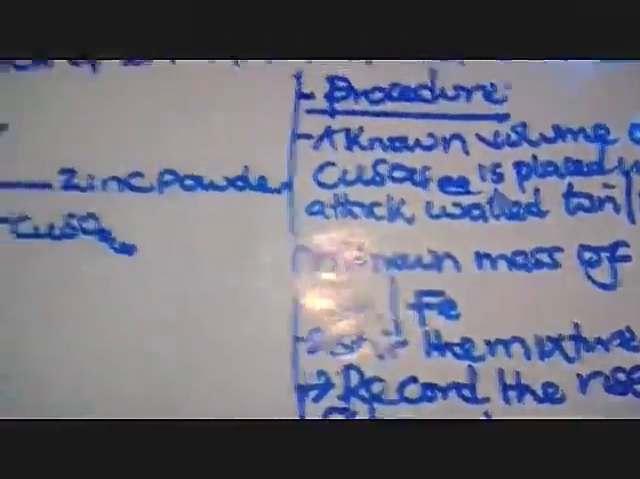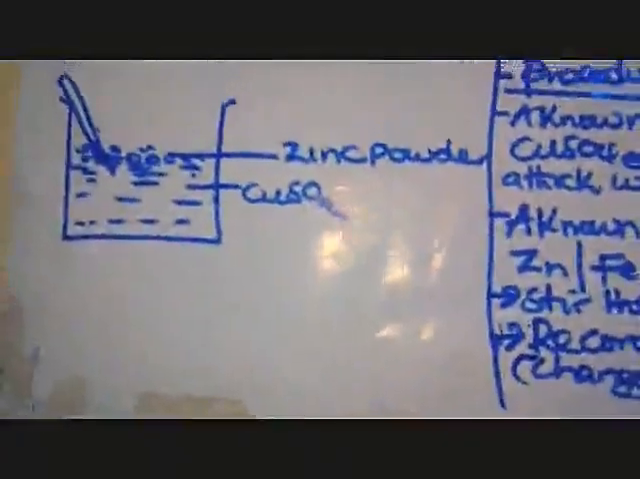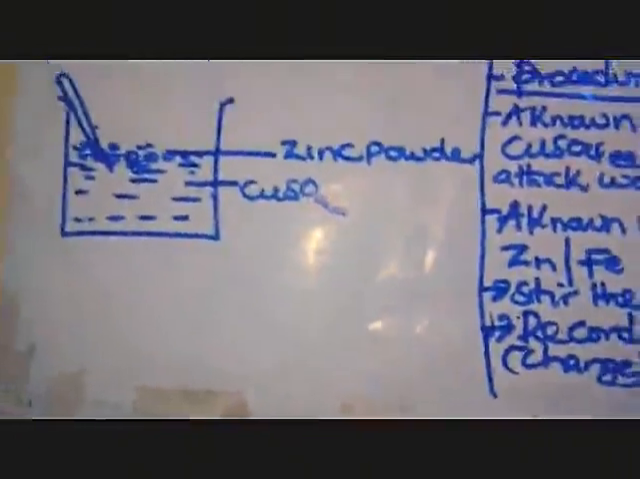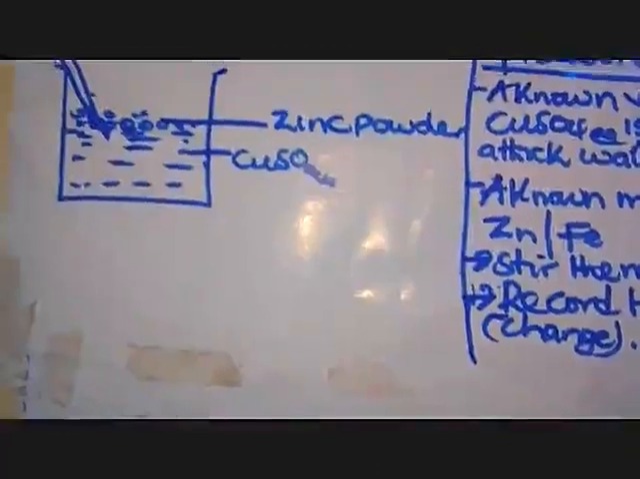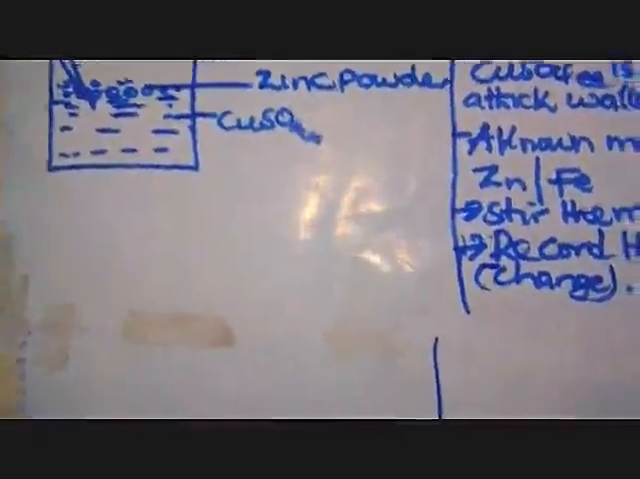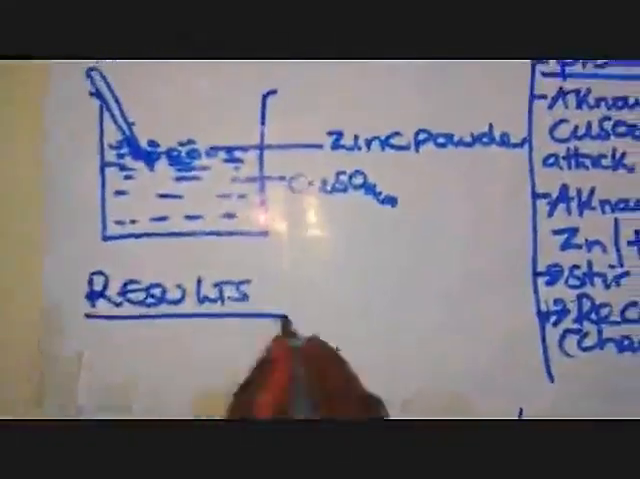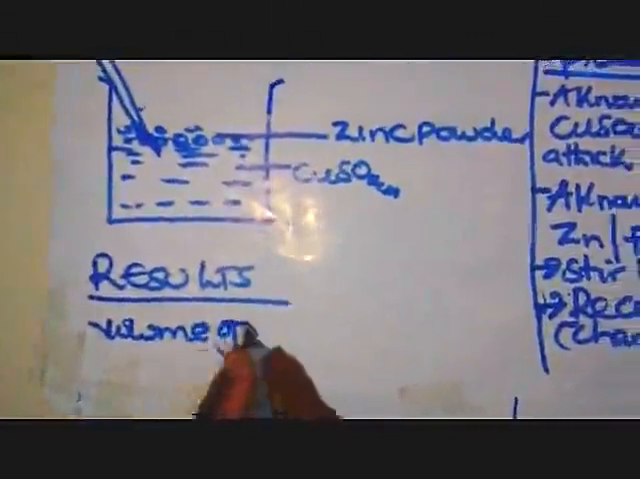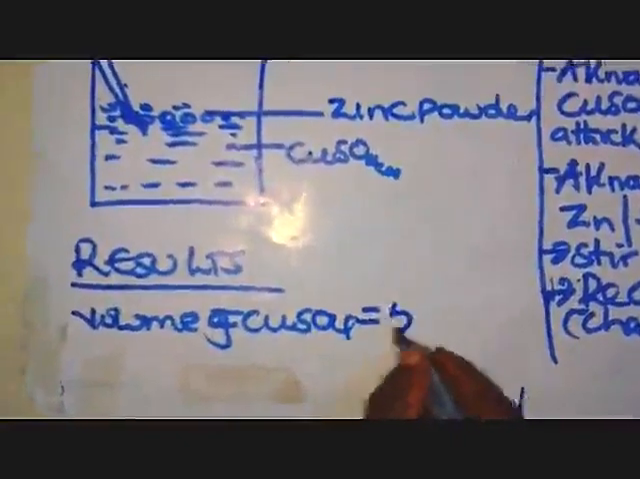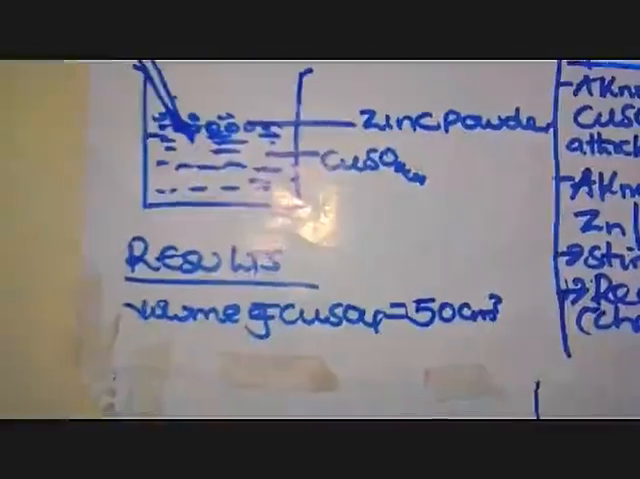Then from there we are going to assume that the following are our results. So let us assume that our results are like the following. These ones are our results, which we are going to use for calculating. We are going to assume that the volume of copper II sulfate, for instance, let us assume that we have used 50 cubic centimeters, the one we measured and placed here. There is something which you have to note here. Copper II sulfate is pale blue.